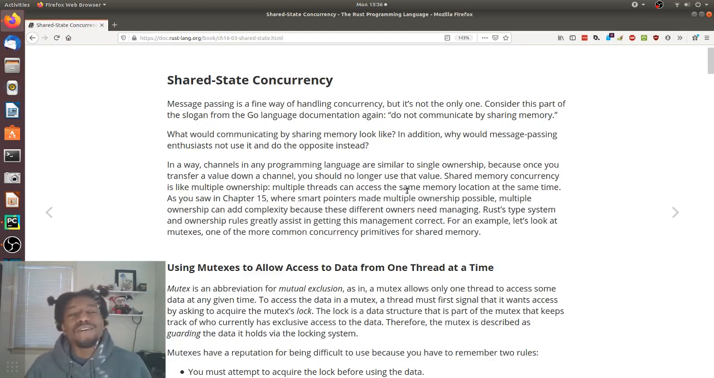In a way, channels in any programming language are similar to single ownership because once you transfer a value down a channel, you should no longer use that value. Shared memory concurrency is like multiple ownership. Multiple threads can access the same memory location at the same time. As you saw in chapter 15, where smart pointers made multiple ownership possible, multiple ownership can add complexity because these different owners need managing. Rust's type system and ownership rules greatly assist in getting this management correct. For an example, let's look at mutexes, one of the more common concurrency primitives for shared memory.